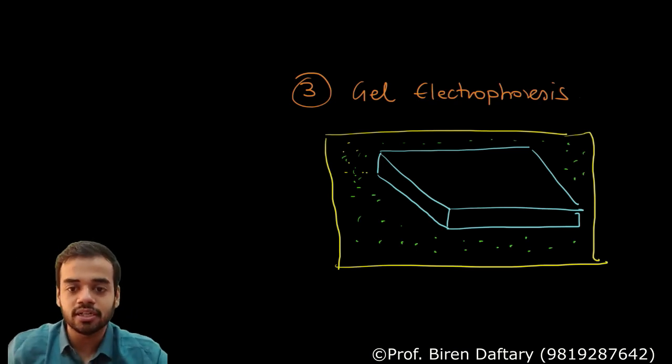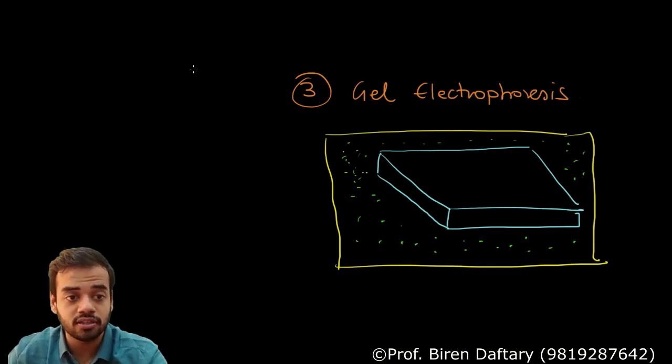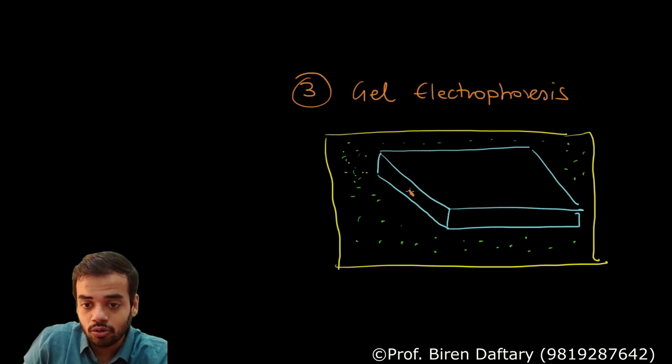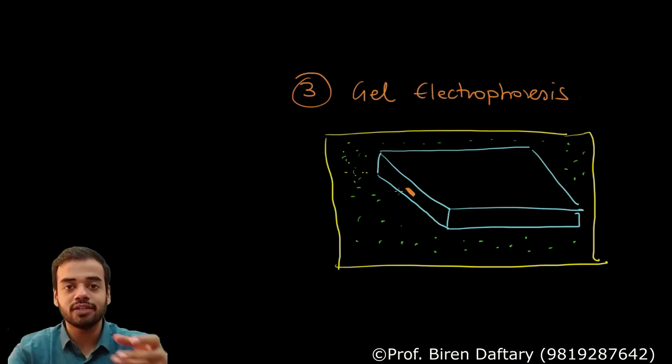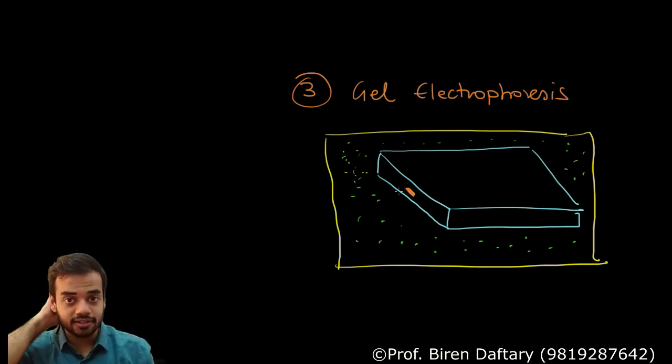So now I am again going to change the color of the fragments. I am going to use orange color, so don't get confused. And what I will do is I will load that mixture of DNA fragments over here. This orange colored part is the DNA fragment. So that liquid I have inserted inside the gel. Are you getting this point?